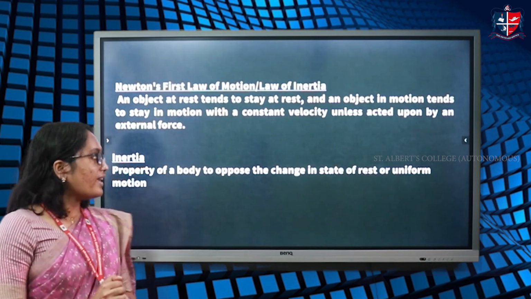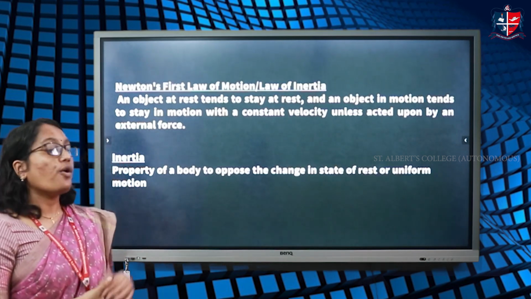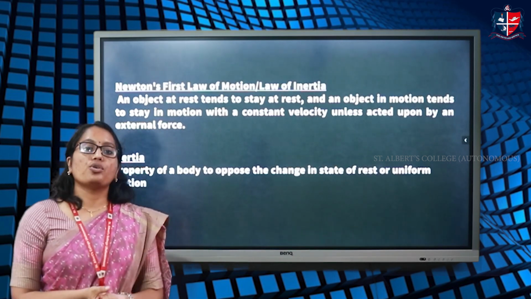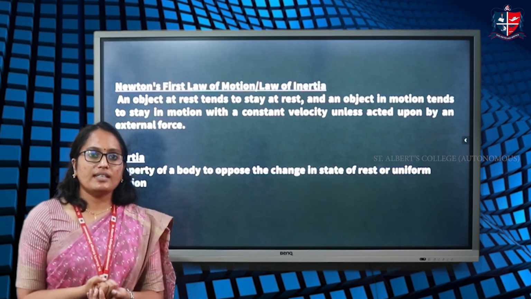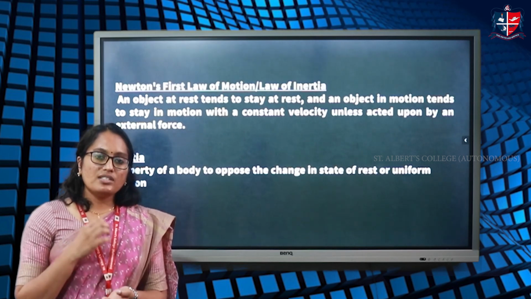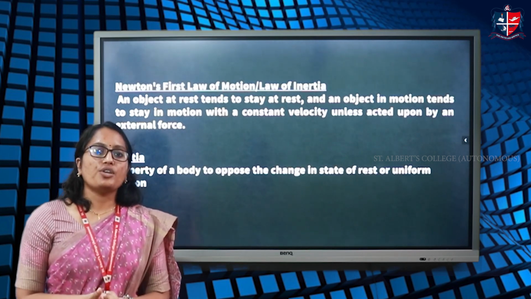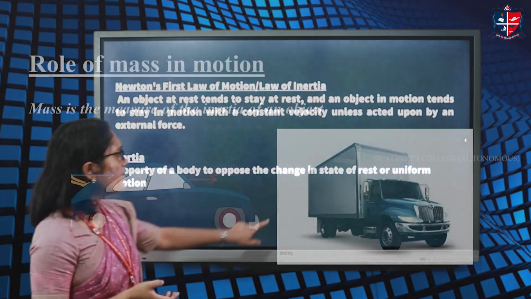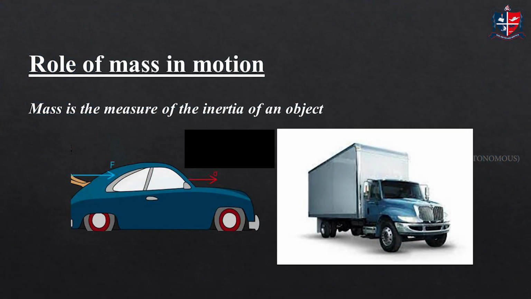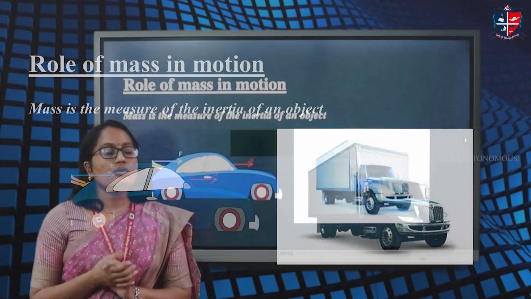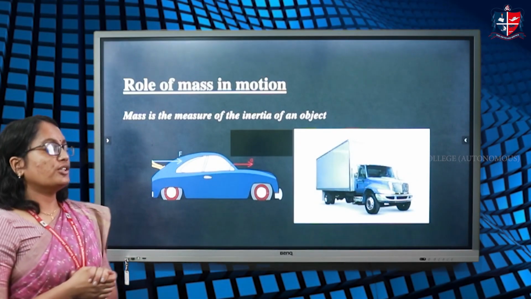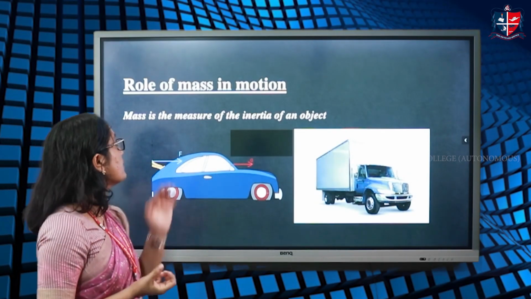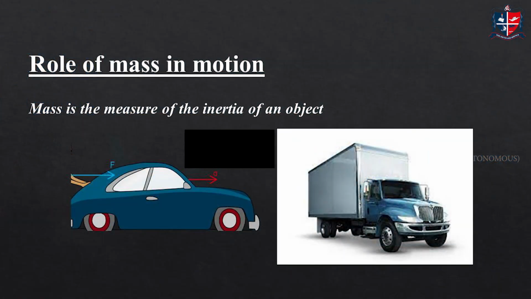Or we can say inertia is the property of an object to oppose the change in state of rest or uniform motion. So there is an inbuilt tendency of an object to oppose its change of state of uniform motion or rest. This is known as inertia. Now, next question is how can we measure inertia? Mass is a measure of inertia, or inertia can be measured in terms of mass.